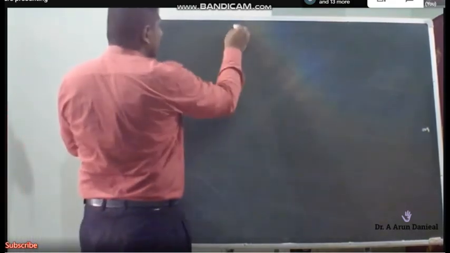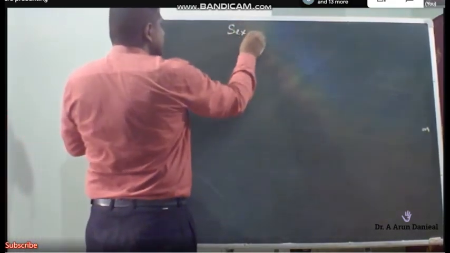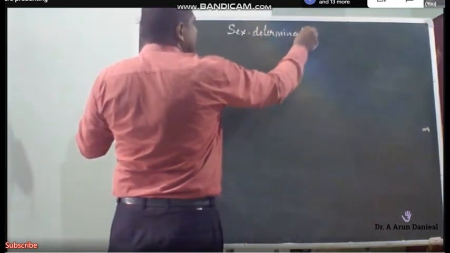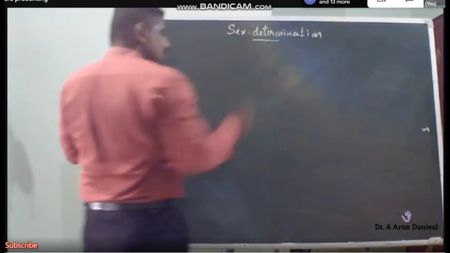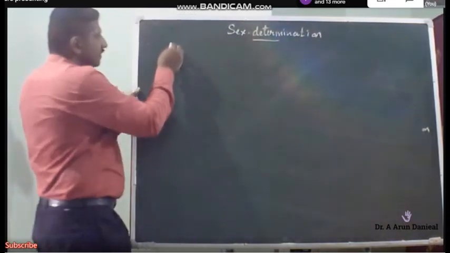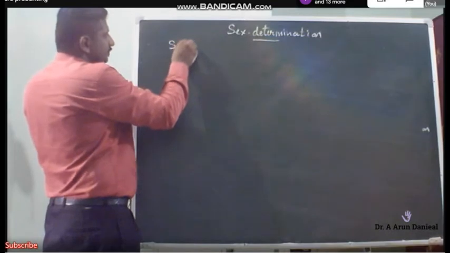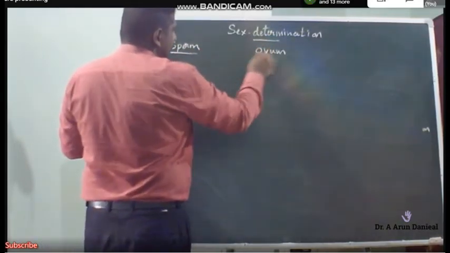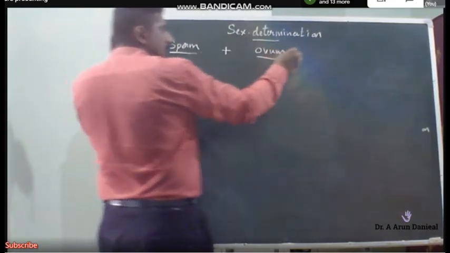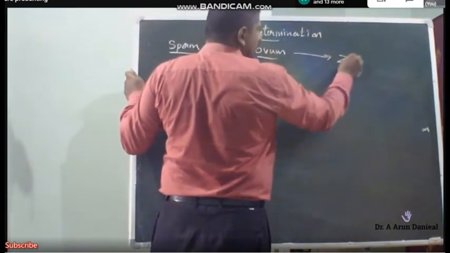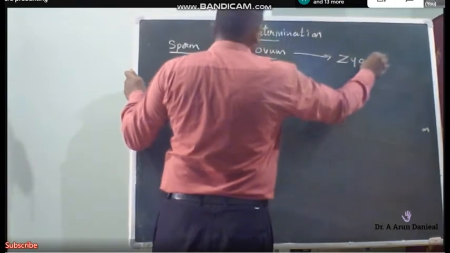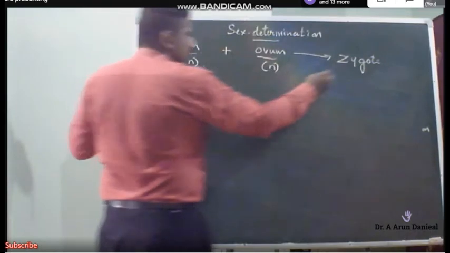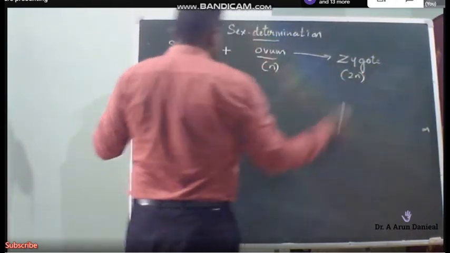So the next topic we're going to have is sex determination. In order to have sex determination, karyogamy is very important. Therefore, we'll take the sperm here and the ovum here. Sperm and ovum combine together to give you the zygote. The sperm is haploid, the ovum is haploid, and the zygote becomes diploid.